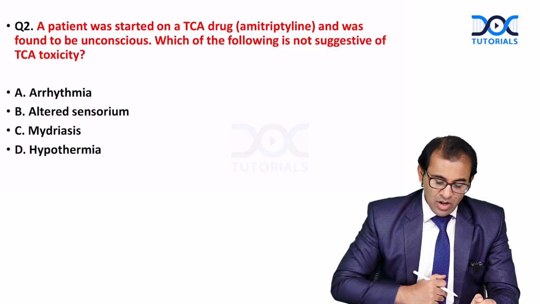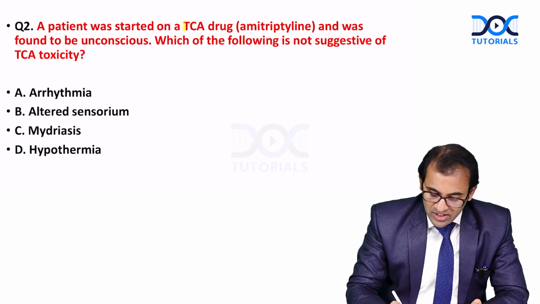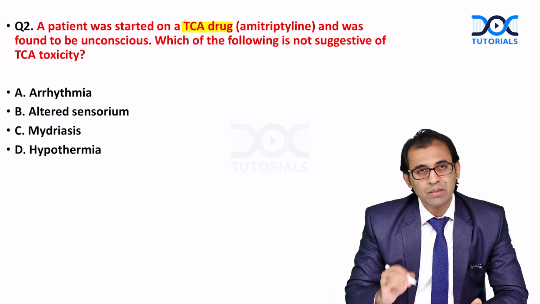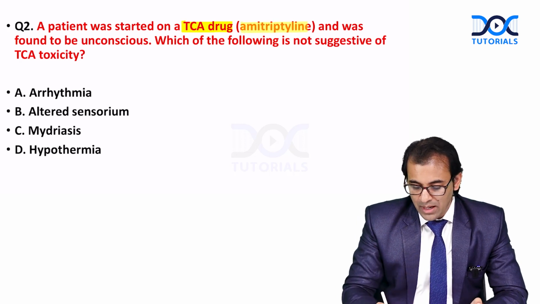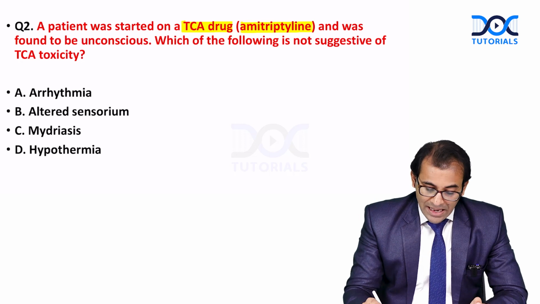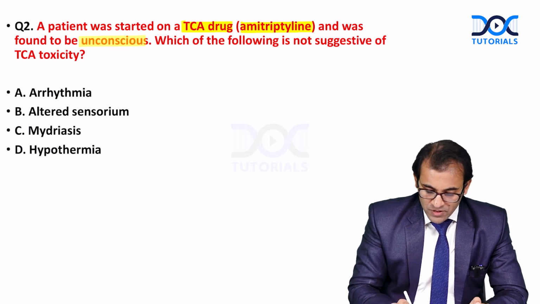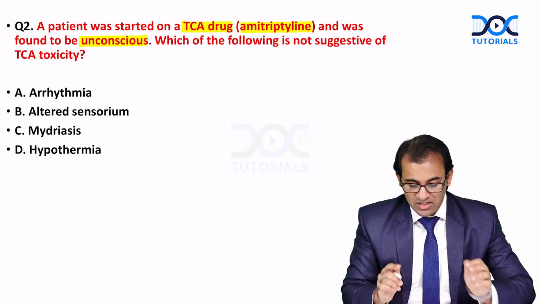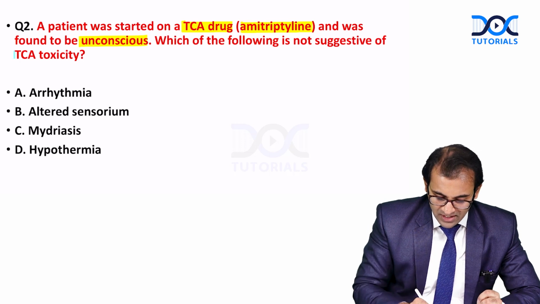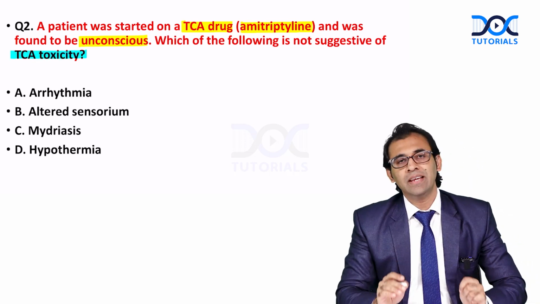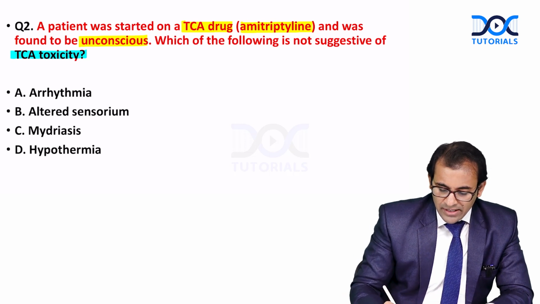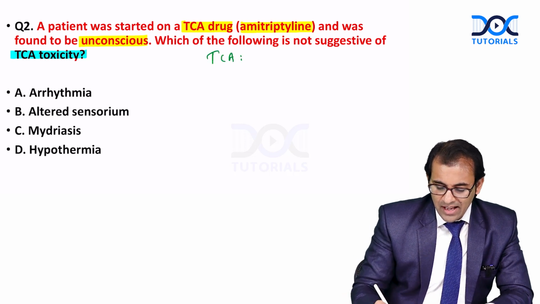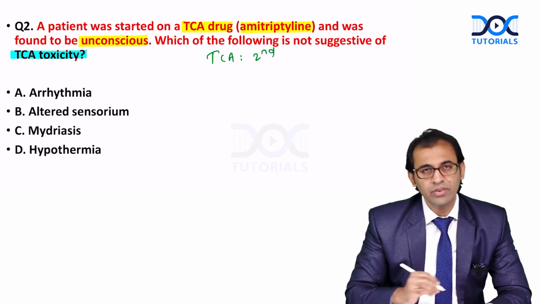And second question: a patient was started on a TCA drug. Some students say the name of the drug was also mentioned, and this was amitriptyline. And the patient was found to be unconscious. Which of the following is not suggestive of TCA toxicity? So basically this question is based on the case of TCA toxicity. These days, TCA is considered a second-line drug of depression.